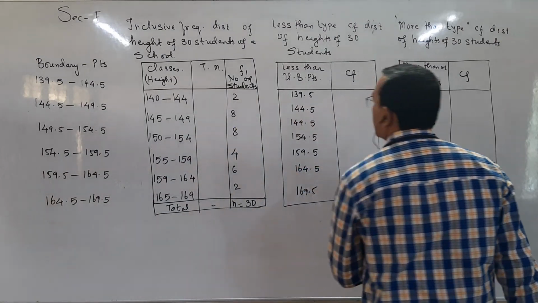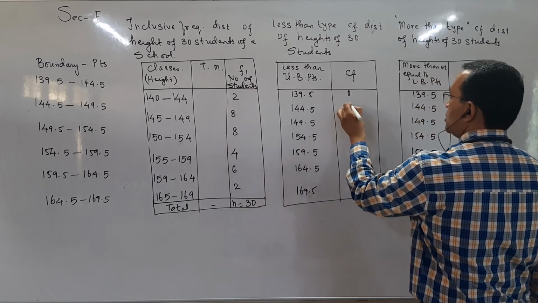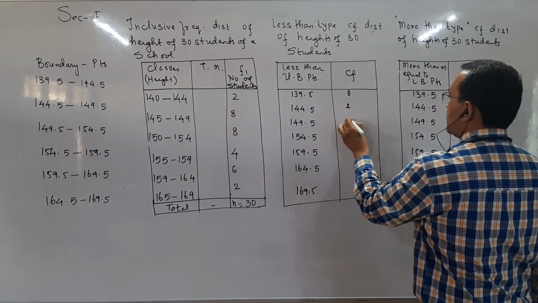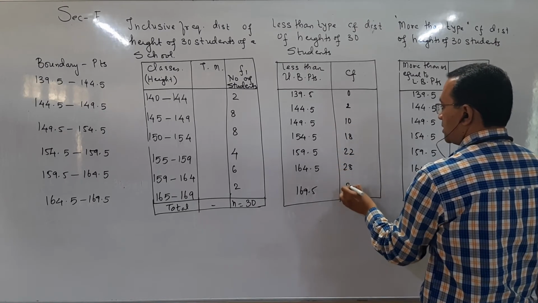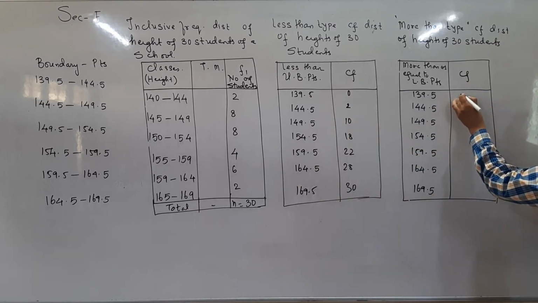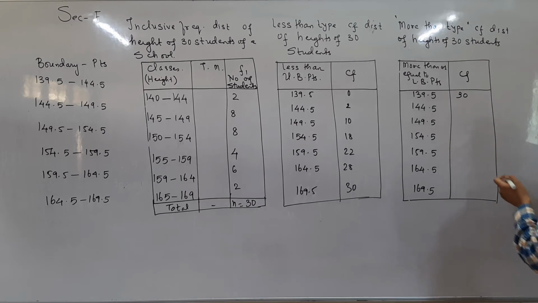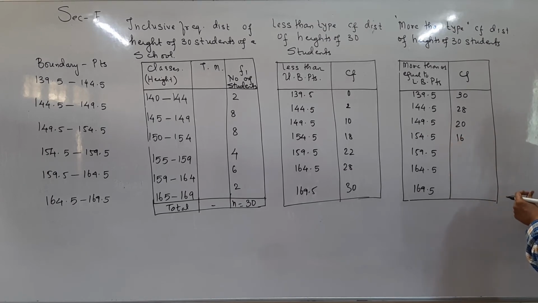In less than type, we start, there is no value less than 139.5, so 0. Add 1 frequency, 0 plus 2 is 2. 2 plus 8, 10. 10 plus 8, 18. 18 plus 4, 22. Plus 6, 28. Plus 2, 30. Start at 0 and end at maximum. For more than, start with maximum. More than or equal to means all 30. Subtract 1 frequency. 30 minus 2, 28. 28 minus 8, 20. 20 minus 4, 16. Then 16 minus 6, 10.